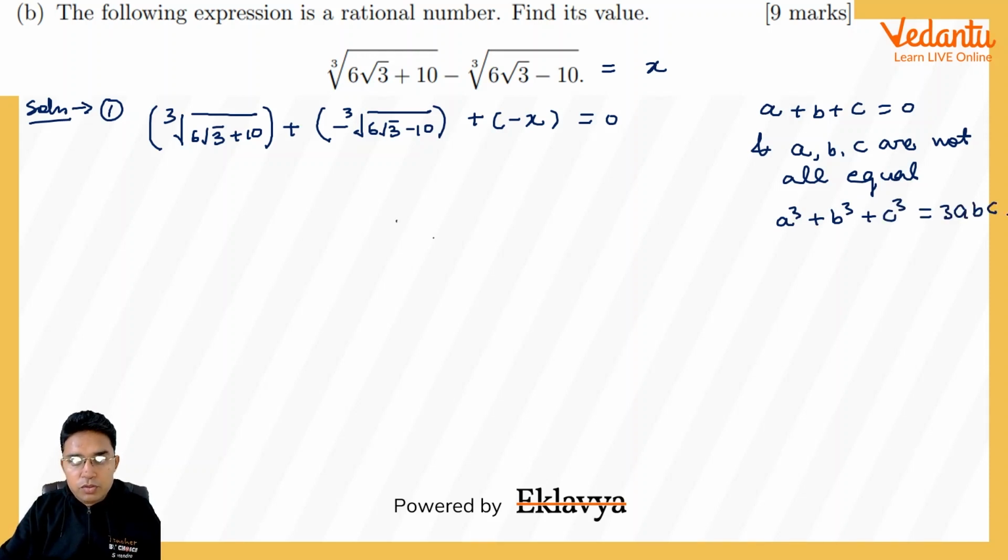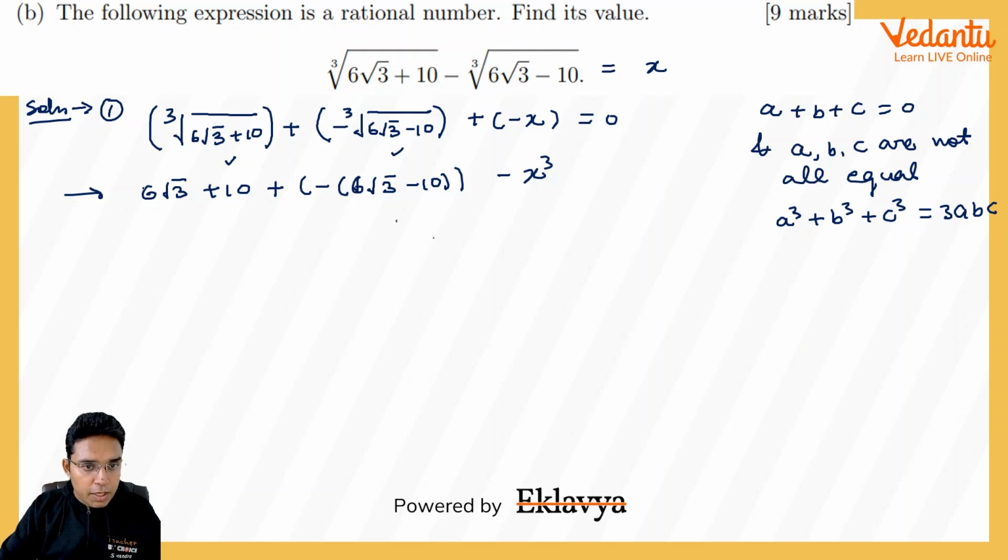So I am going to use this thing here, and because these two numbers are distinct, definitely their cube, that is 6 root 3 plus 10, plus inside the bracket 6 root 3 minus 10, and minus x cube.